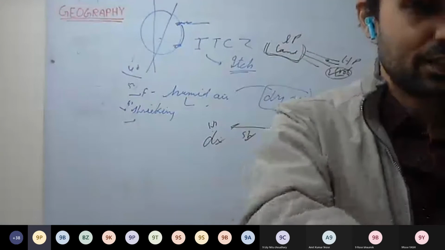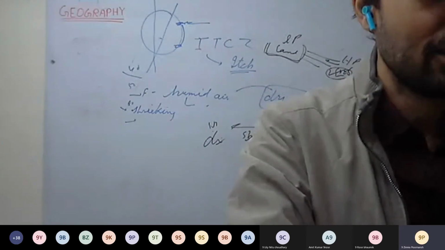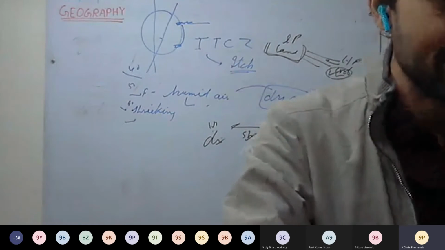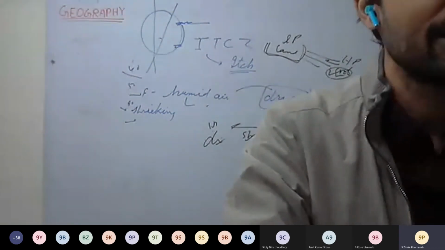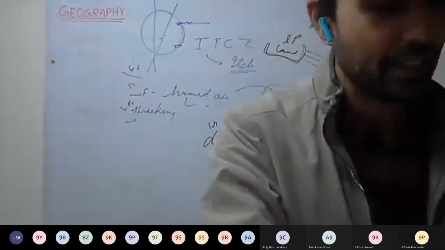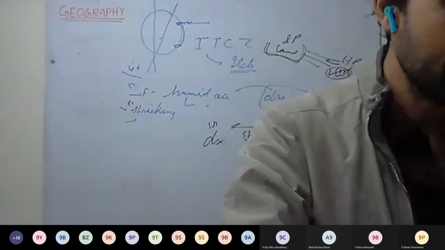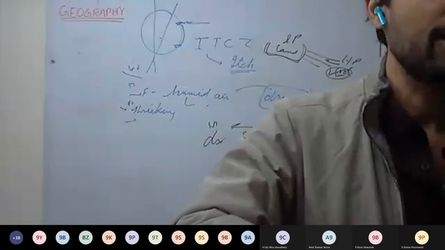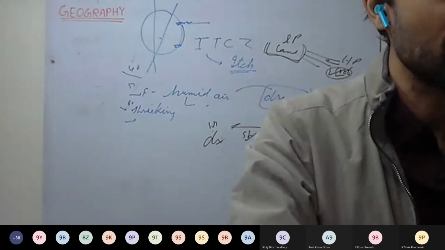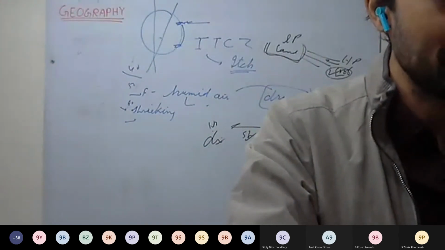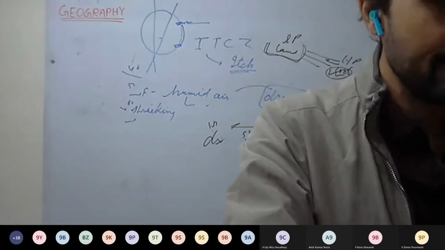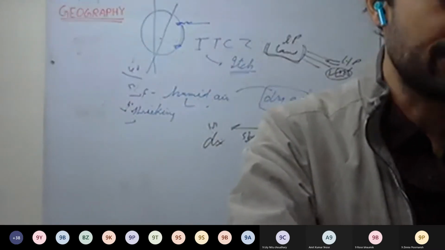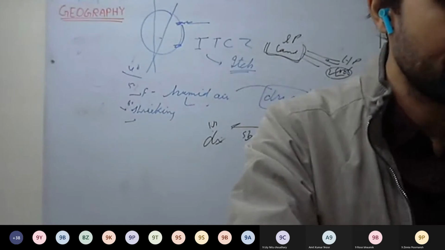Sir, in a question, only we have to write the answers, not the questions in the notebook? Don't write questions. No need of wasting time on questions. Just write answers. In physics, I think in no subjects you have to write the questions. Just write the answers. Frame the answers in your own words. This will help you in the examination. Framing is very important. So read it, get the information from the book or the internet, but frame the answer in your own words. Easy words, small sentences, do write.